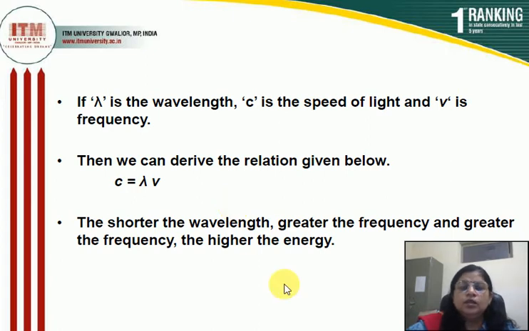The shorter the wavelength, the greater the frequency; greater the frequency, higher the energy. So, cosmic rays and X-rays have higher energy as compared to visible light as well as microwaves and radio waves.